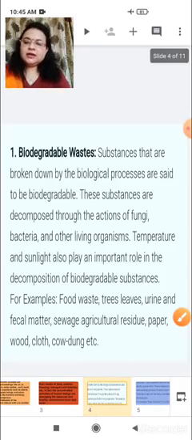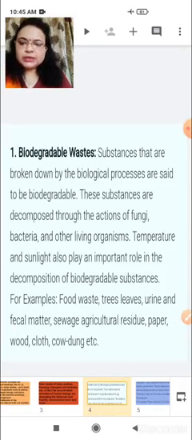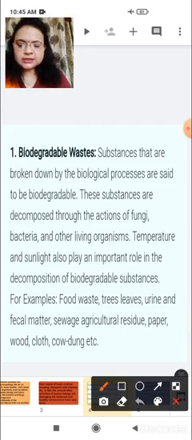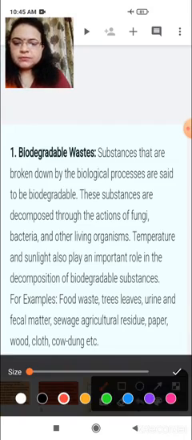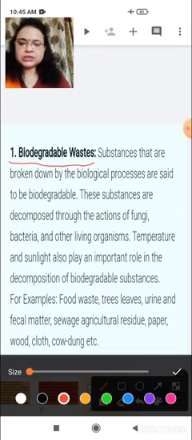Let us see. There are two types of waste produced in the environment. Number one is known as biodegradable waste and another one is known as non-biodegradable waste. What is biodegradable waste? Let us study. Some waste is produced naturally, or we can say biologically.